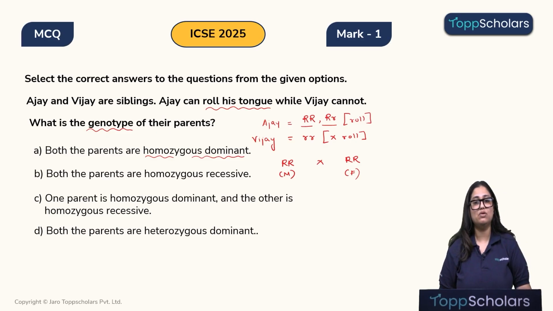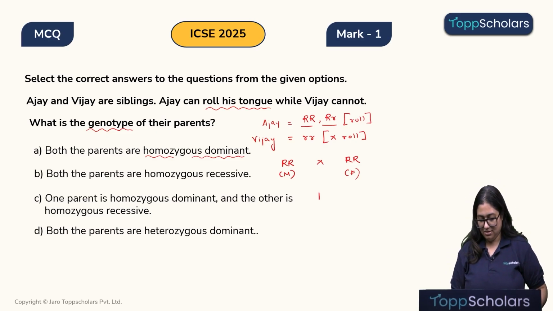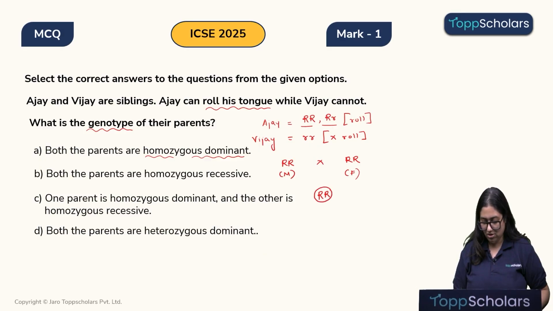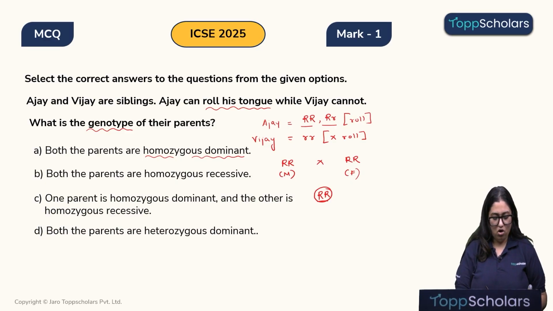Now, children, in this case, what will happen? Both the gametes will consist of capital R and all the children will have the genotype capital R capital R. That means Ajay will have it and Vijay will also have this condition, which according to the question is not there. Therefore, option A is not the correct option.